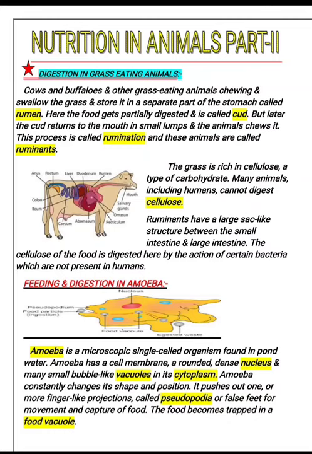Cows and buffaloes and other grass eating animals chew and swallow the grass and store it in a separate part of the stomach called rumen. Here the food gets partially digested and is called cud. But later the cud returns to the mouth in small lumps and the animal chews it. This process is called rumination, and these animals are called ruminants.